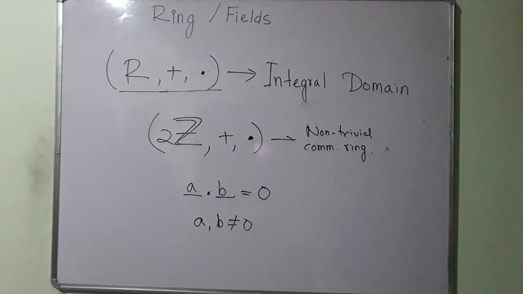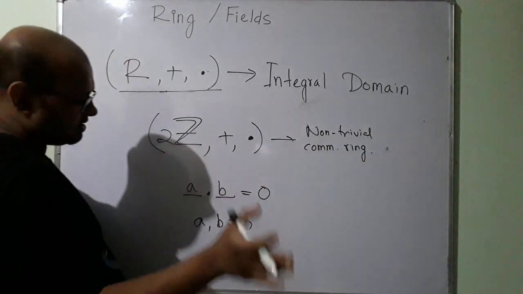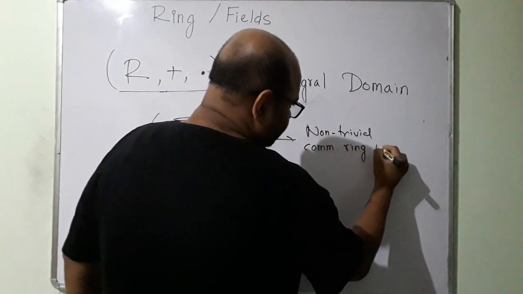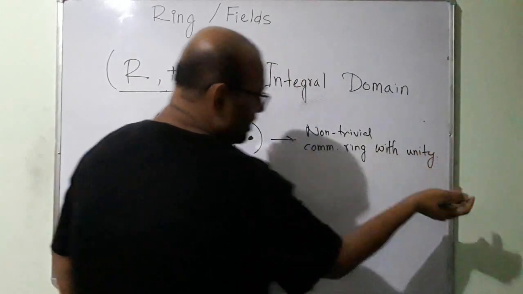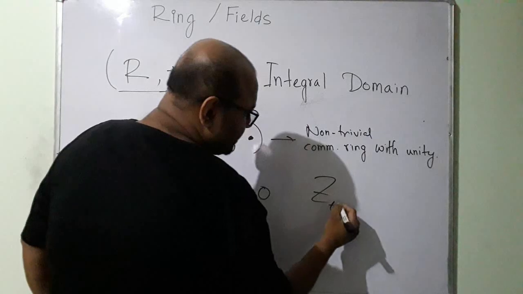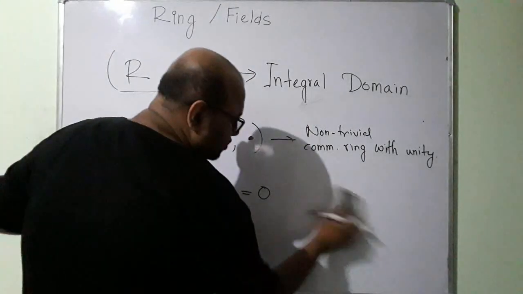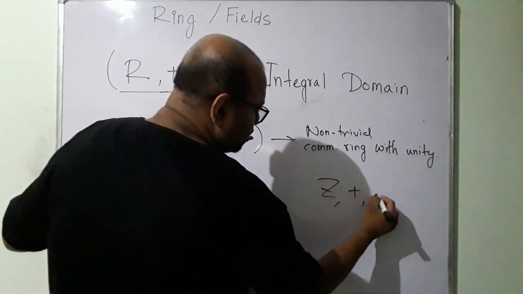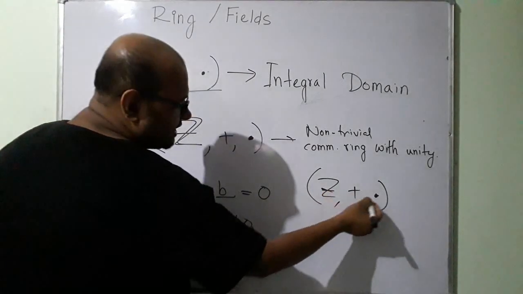Okay, I made a mistake. It should be a non-trivial commutative ring with unity. In my previous example we talked about Z, under plus and dot, where 1 is the multiplicative identity.